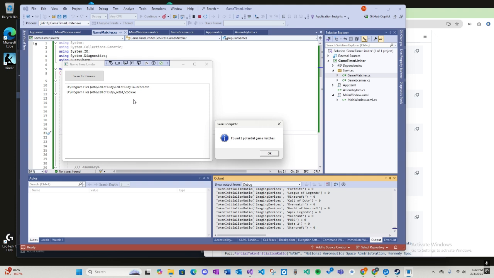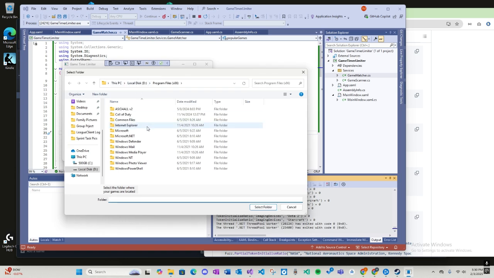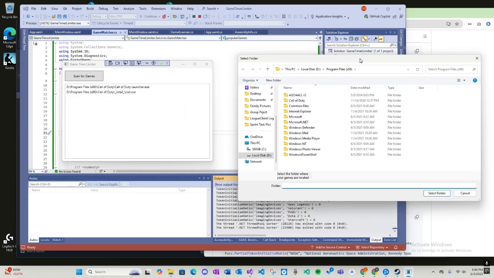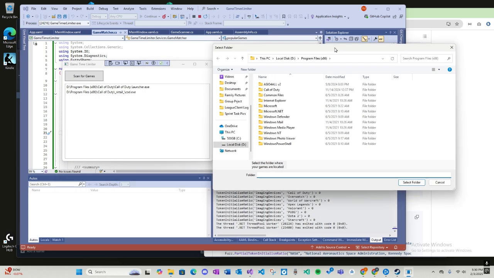Okay, so this one found Call of Duty. It found two of them. I think that's because I put the initials there. I think it should only be doing Call of Duty Launcher. That's fine though, because if it's there, it's not going to make a big difference. I'm telling you, it had 3,700 files. If it's only getting 2 out of those, that's doing a really good job.